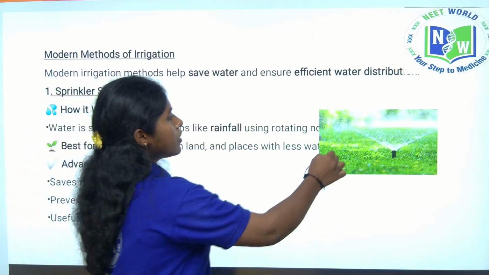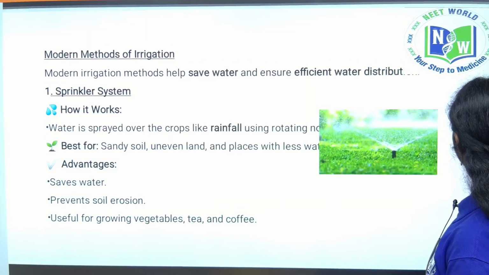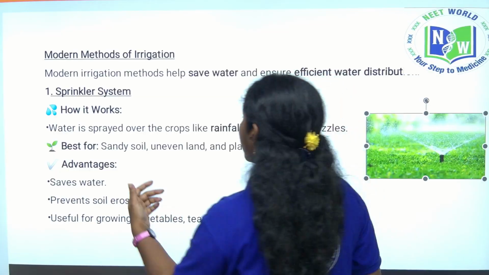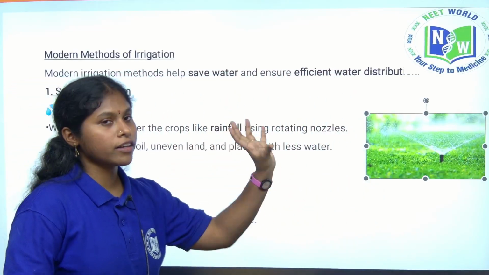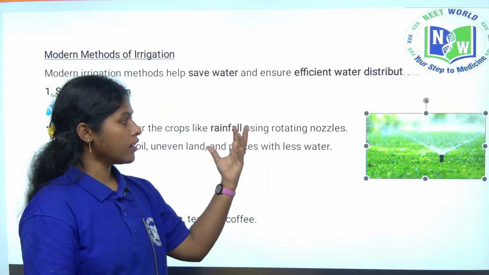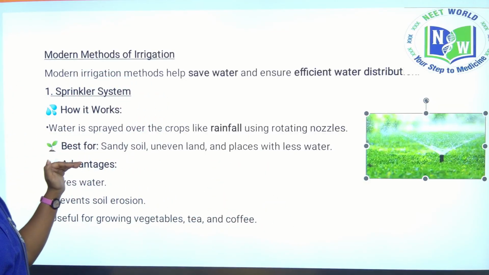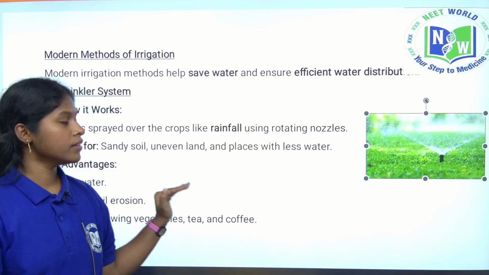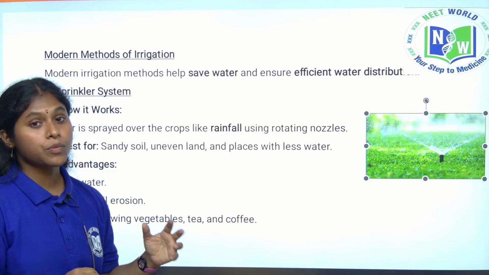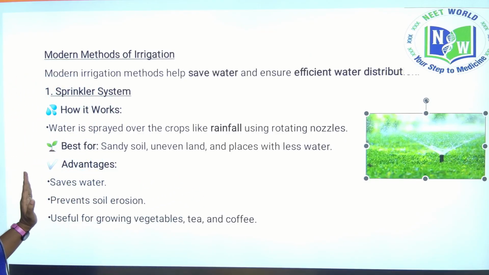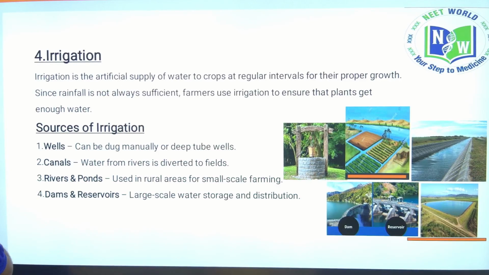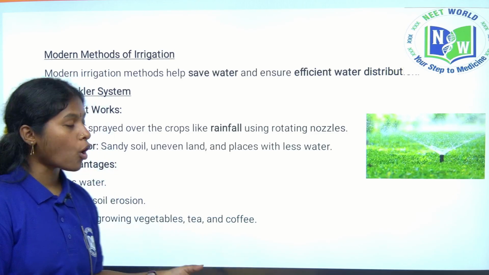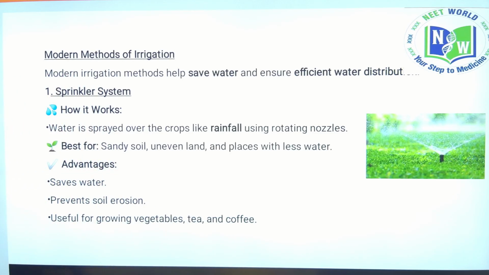Water is spread over the crops like rainfall using rotating nozzles. The benefit is that it distributes the water evenly, and it can be used in places with less water. Thereby we can save water and prevent soil erosion, and it is also useful for growing vegetables and tea and coffee plantations.